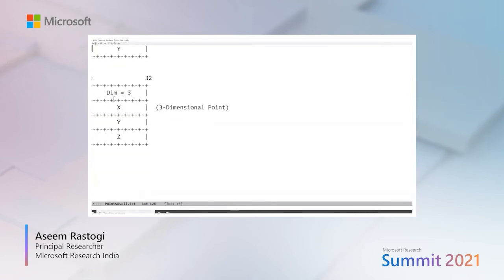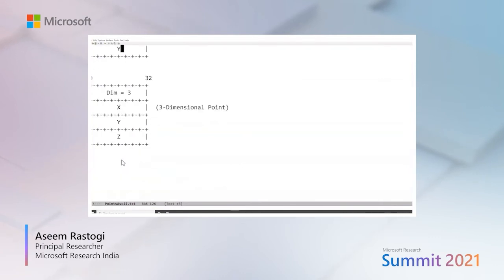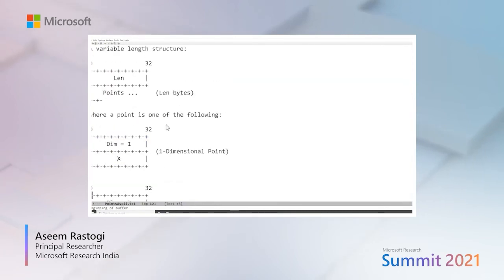If the dimension value is 1, then the rest of the structure contains just a single uint32 field x. If the dimension value is 2, then the rest of the structure contains 2 uint32s, x and y. And if the dimension is 3, then the rest of the structure contains 3 values, x, y, and z. Note that this is truly a variable length structure. Every element of the array can have a different size, and the size depends on the first field of that element, the dimension. To specify this in EverParse, we are going to take it in 2 steps.